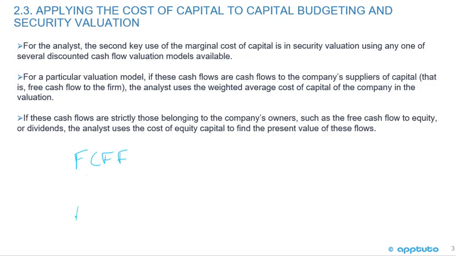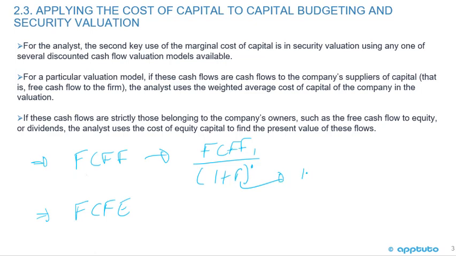And of course, in CFA Level 2, it's covered in a lot of detail. But we can look at the free cash flows to the firm or the free cash flows to equity, okay? So what they're saying is if I'm looking at free cash flow to the firm in period 1, and I'm going to discount it back, 1 plus R to the 1, that this discount rate is going to be the weighted average cost of capital.